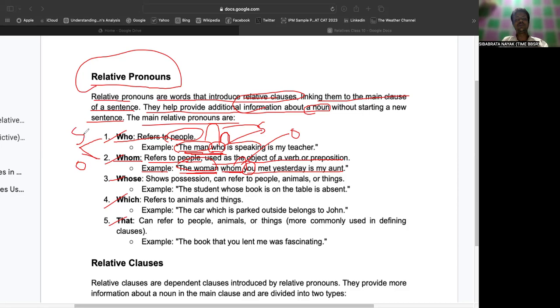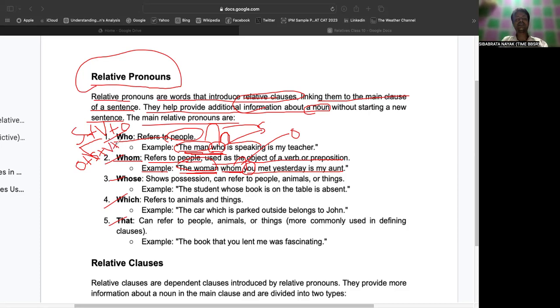And when you use who as the subject of the sentence, we generally use verb plus object. But when you talk about whom, we generally find the subject used after it, and then verb plus object.